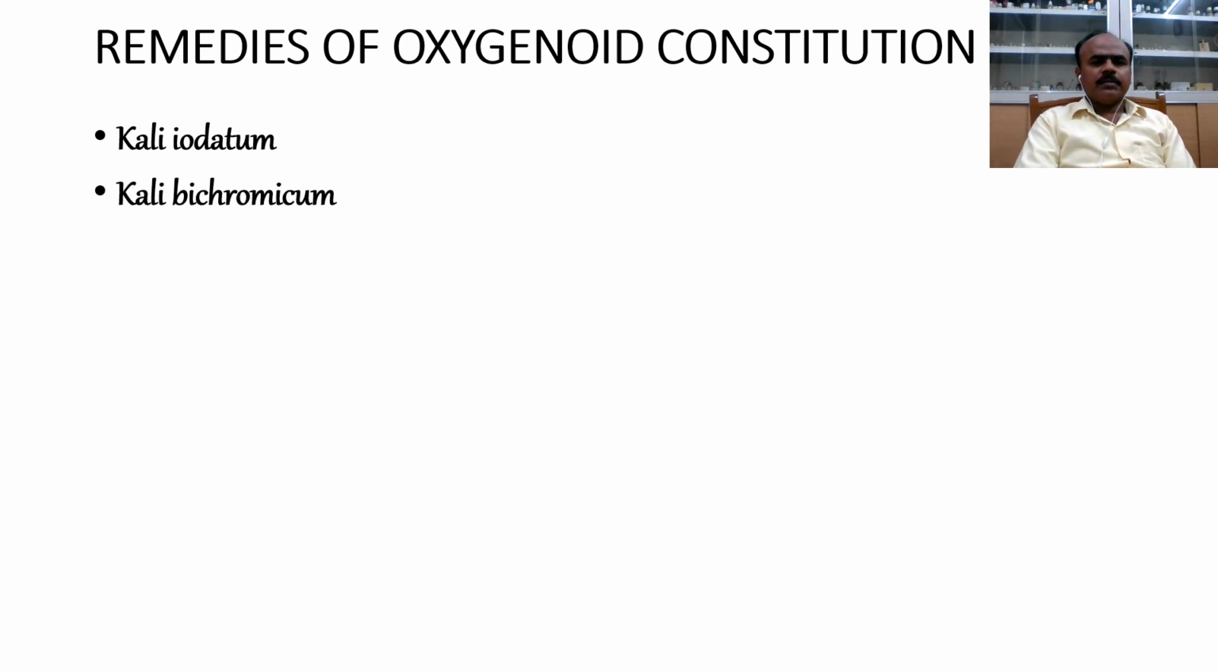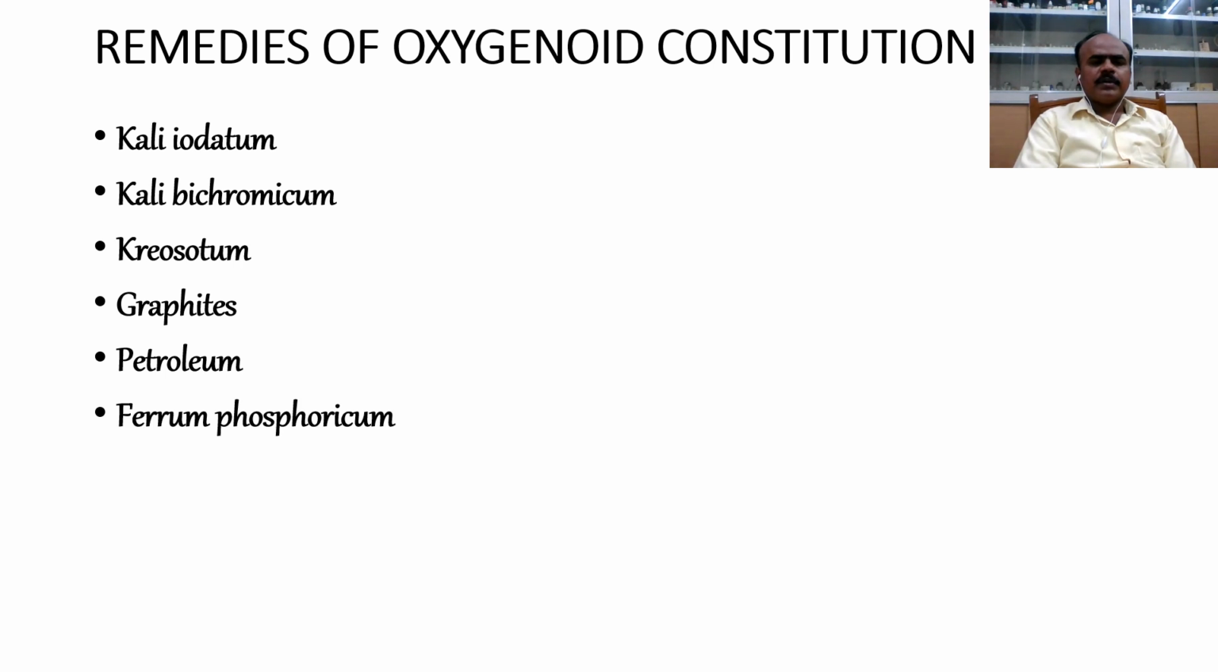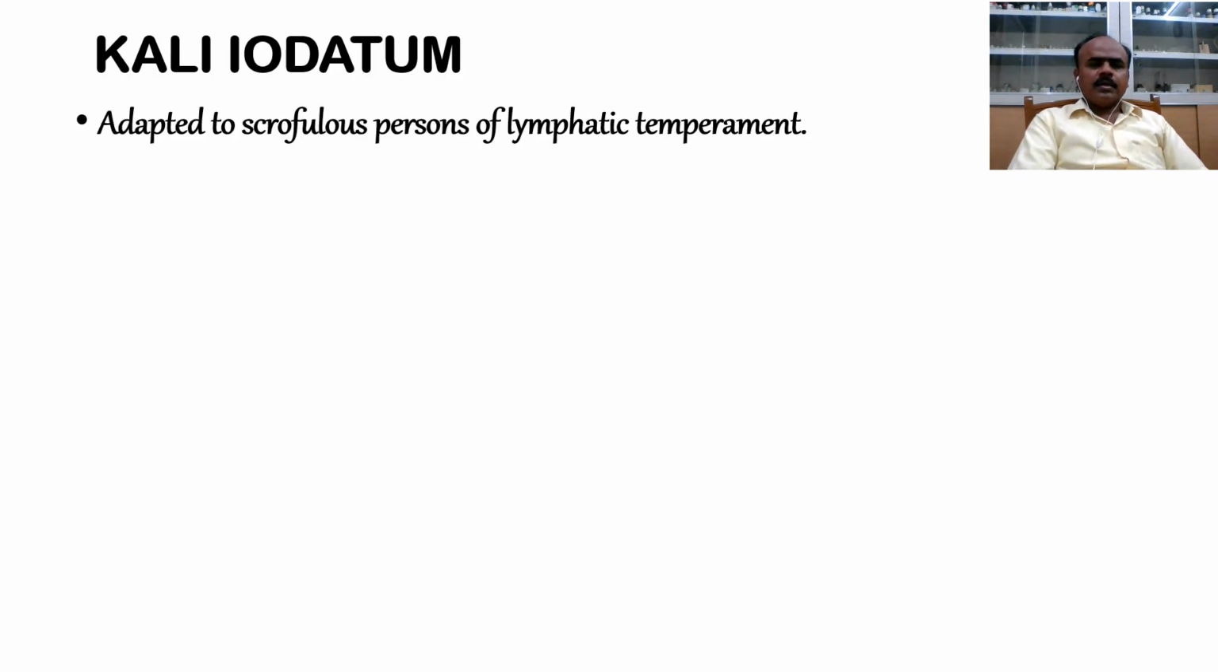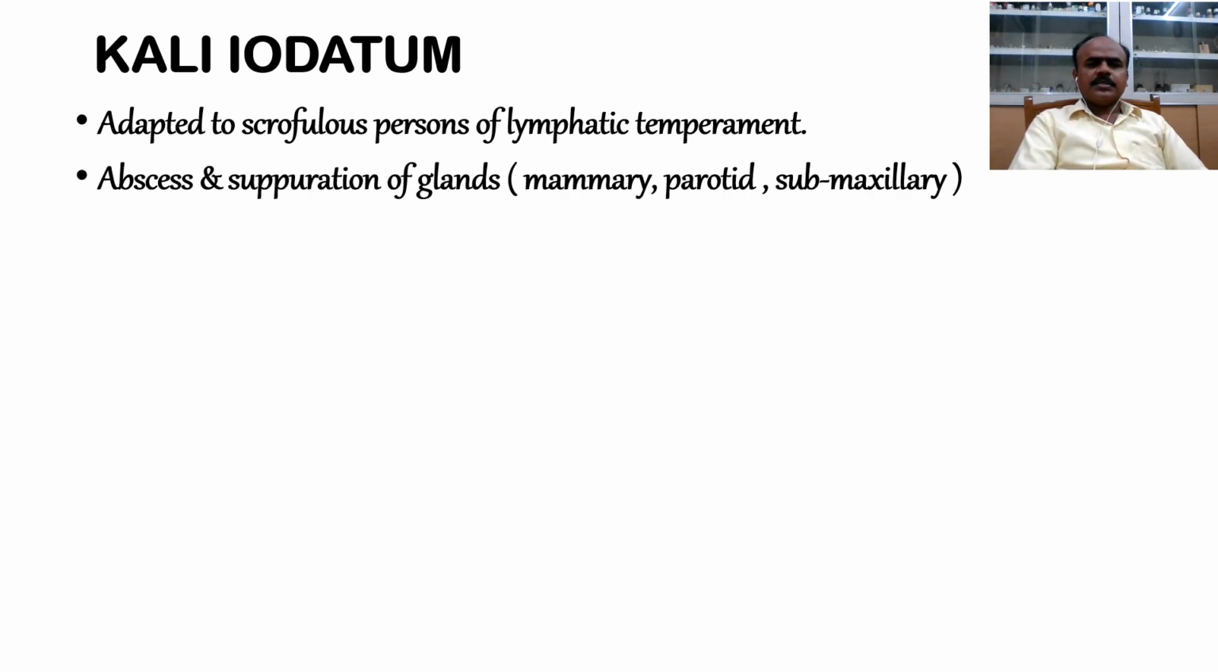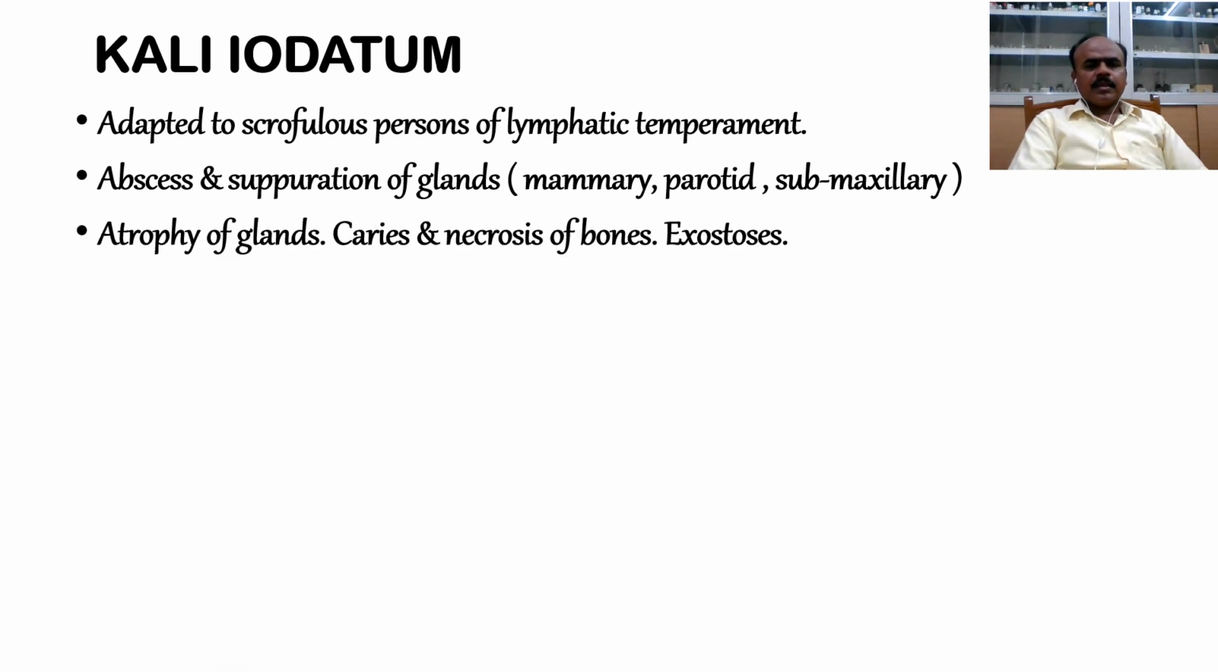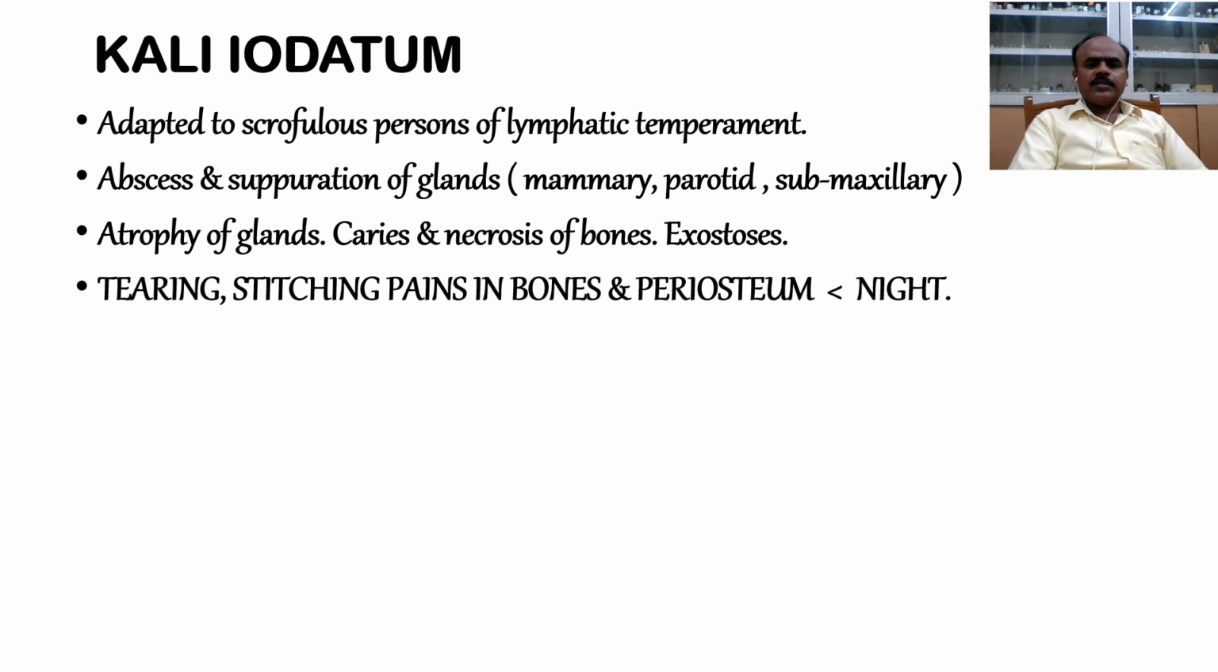Now let us know what are the remedies that we find in oxygenoid constitution: Kali iodatum, Kali bichromicum, creosotum, graphites, petroleum, ferrum phos, benzoic acid. So now let us know the features of Kali iodatum. It is adapted to scrofulous persons of lymphatic temperament, abscesses and suppuration of glands, mammary, parotid and submaxillary gland. Atrophy of glands, caries and necrosis of the bones, exostosis, tearing, stitching pains in bones and periosteum, aggravation at night.